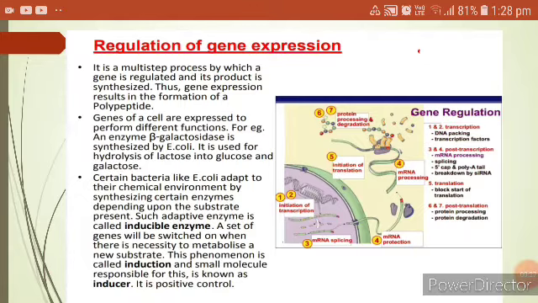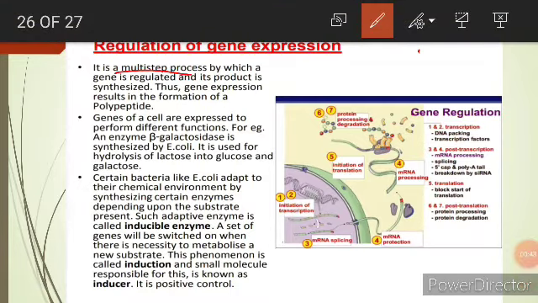For a cell to function properly, the necessary proteins must be synthesized at the proper time, and all cells control or regulate the synthesis of protein from the information encoded in their DNA. It is a multiple-step process by which a gene is regulated and its product is synthesized. Thus gene expression results in the formation of the polypeptide. The process of turning on a gene to produce RNA and then from RNA to protein is called gene expression.